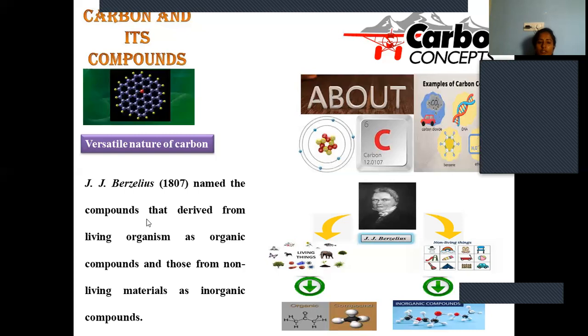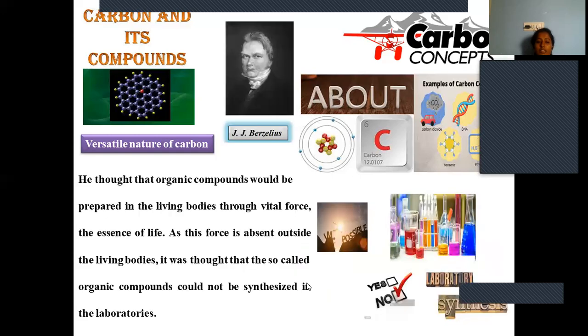There is always exploration, and new inventions will be added, but the foundation is also important. In the same manner, Berzelius gave the emphasis on how organic compounds are derived. Certain exploration was carried out in the next century. He thought that organic compounds would be prepared from living organisms only.